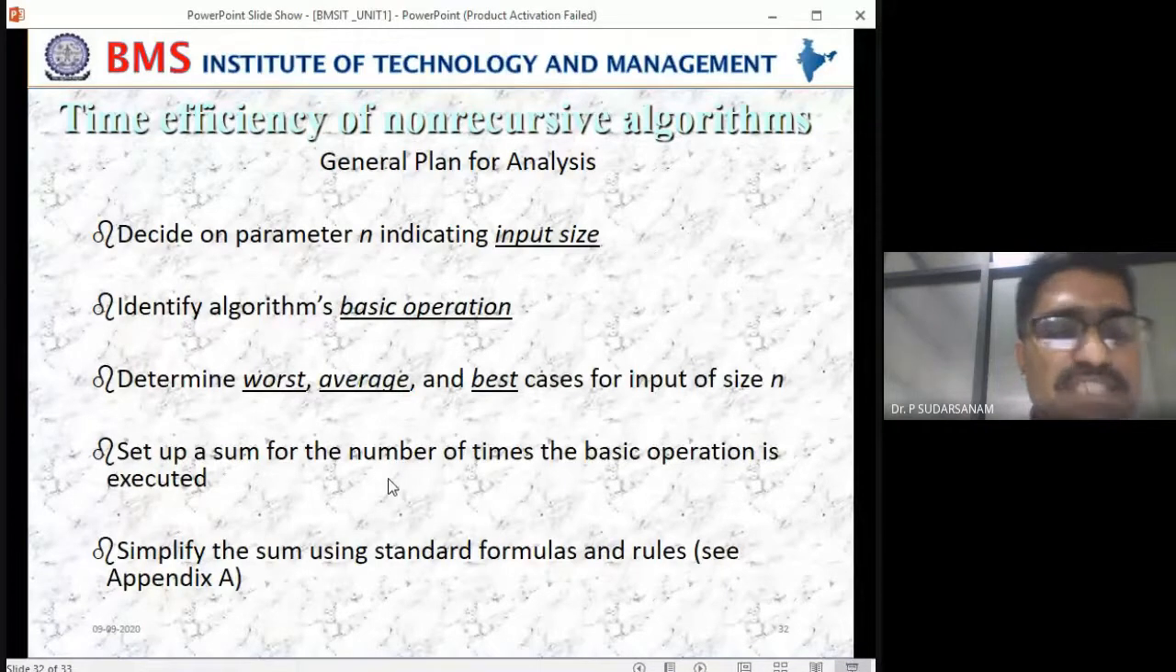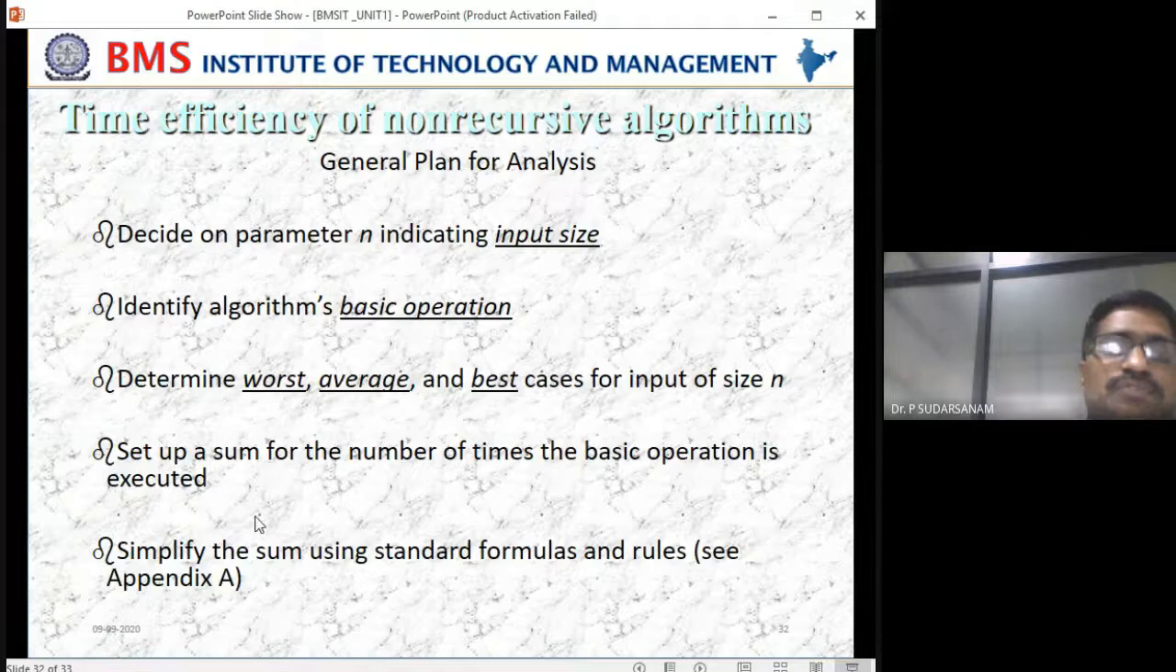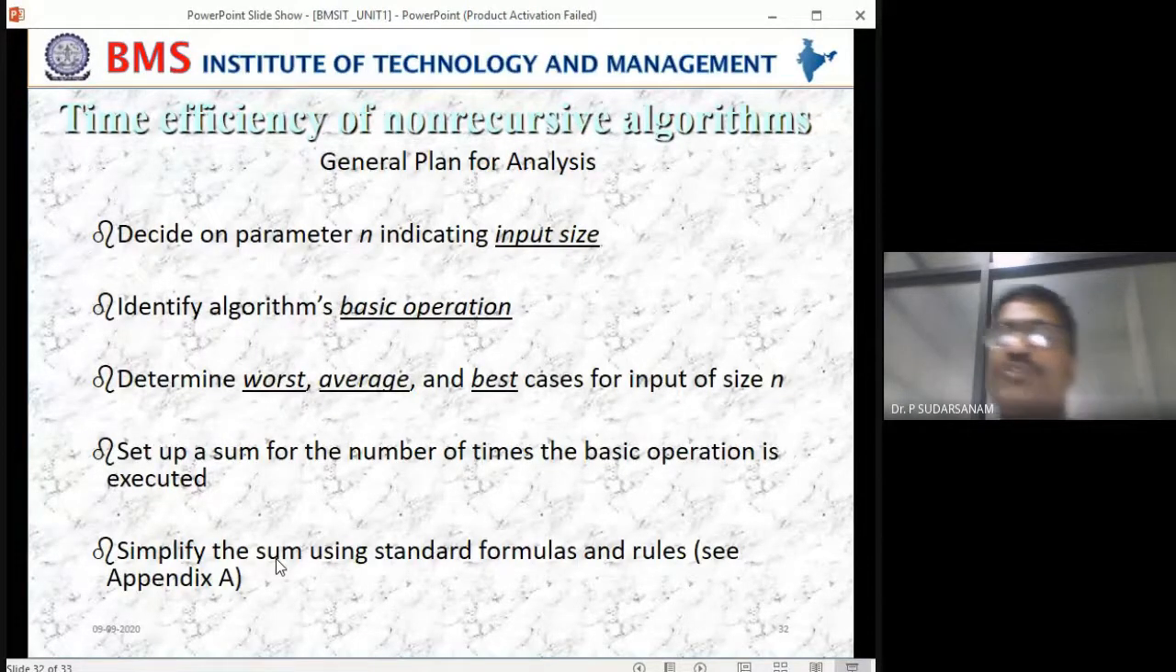Next is to simplify the sum using standard formulas and rules: you have to solve the summation equation. So in the fourth step you write the general equation, and the fifth step is to solve it and express it in terms of big O, omega, theta. So you have to write the time complexities for that. This is what we'll see in the next class.